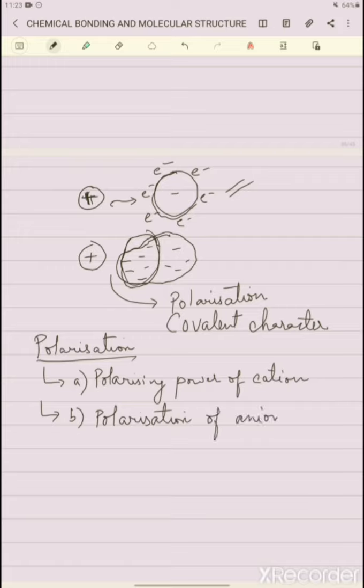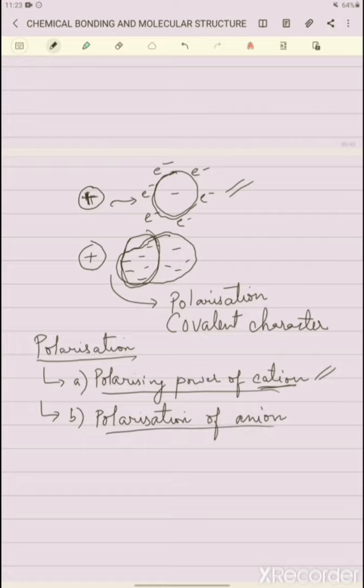These are the two factors which affect polarization. Alright, so the cation polarizes the anion. How much polarization takes place depends on the polarizing power of the cation, you can say the strength of the cation. Fajan's rule states that the covalent character of an ionic bond is because of the polarizing power of the cation and polarization of the anion.